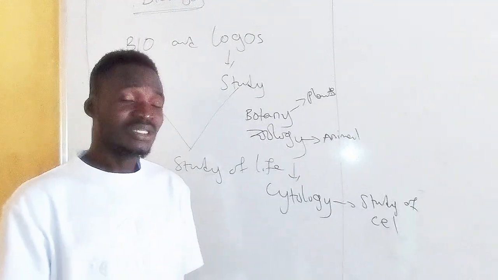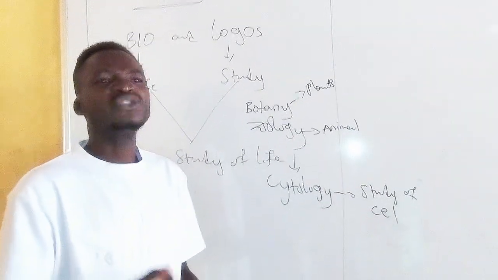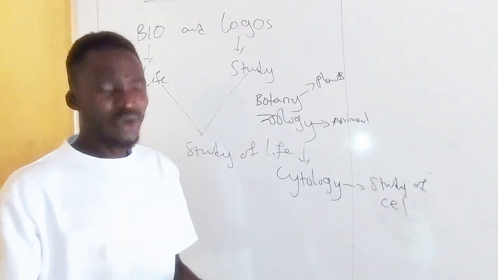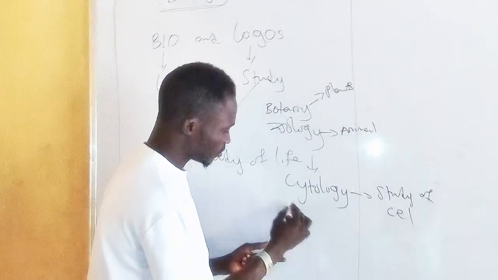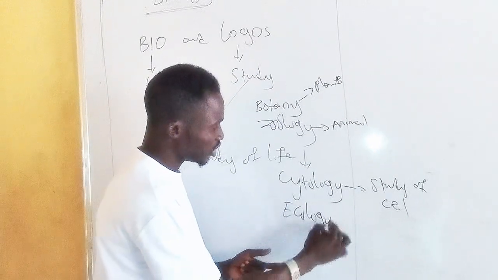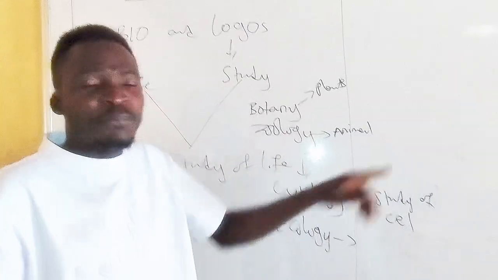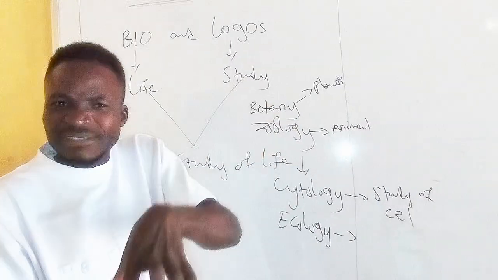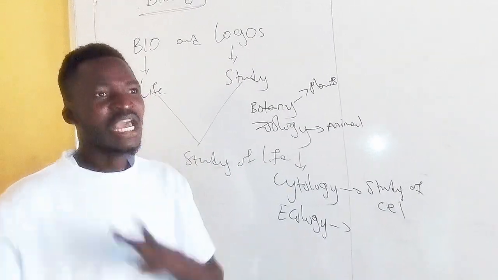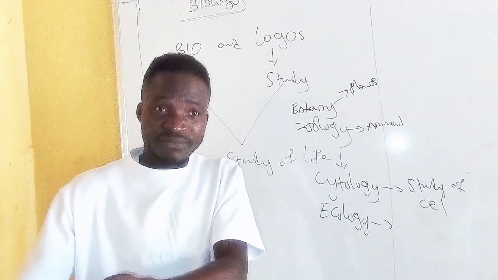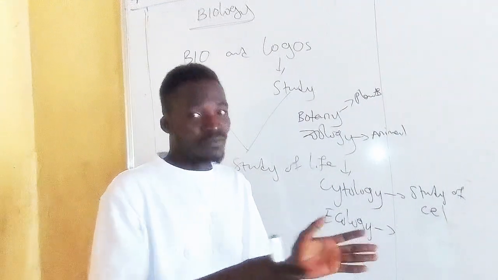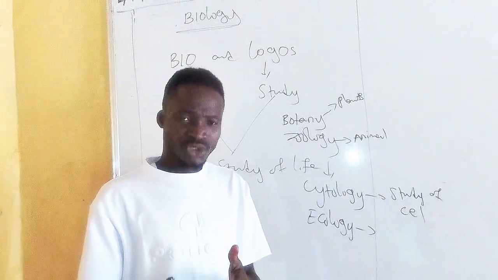We have anatomy, we have physiology, we have entomology, we have ecology. Okay, let me see. What is ecology? Ecology is the study of plants and animals, but in relation and interaction with their environment. How plants and animals influence their environment, how they relate with each other. Are you following me? You get the concept now.